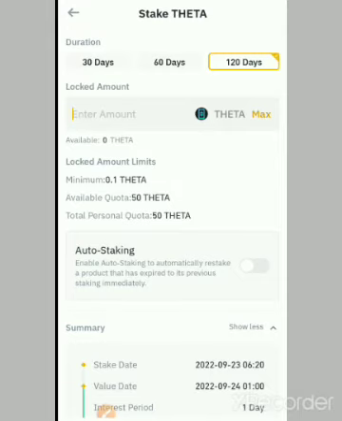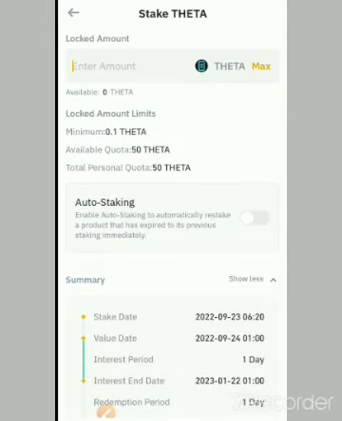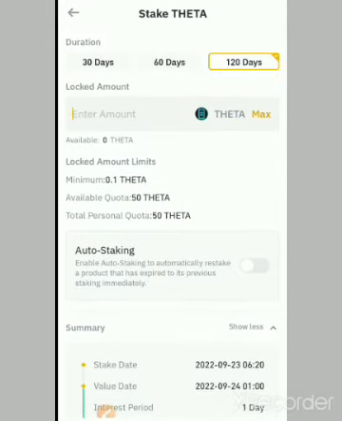Now, I also need to say that there's actually an option by which you can redeem before the expiration date. But in such a case, you will lose all the interest you have gained so far. Let's say I choose 120 days as a lockup period, and after 30 days I decide I don't want to do this project anymore. The price is falling, I want to redeem my coin to prevent further fall in price, and I decide to redeem before the expiration time.